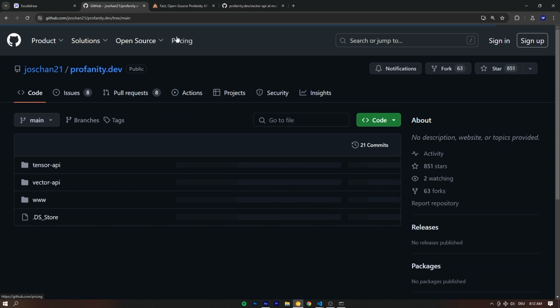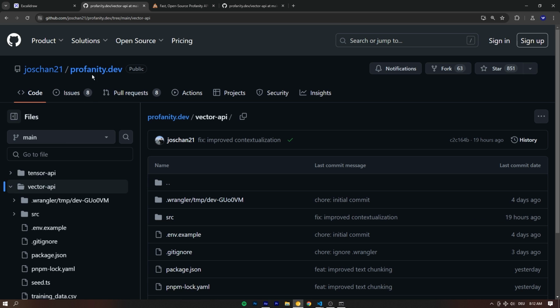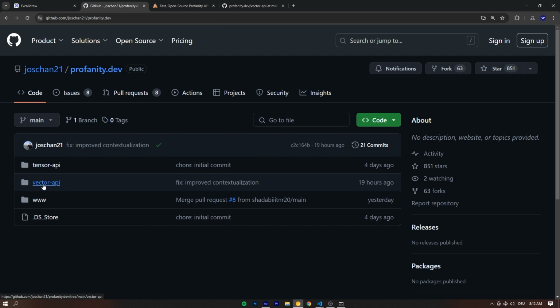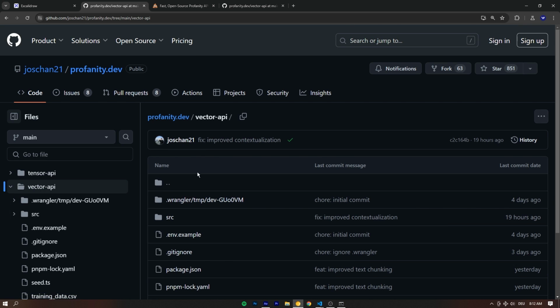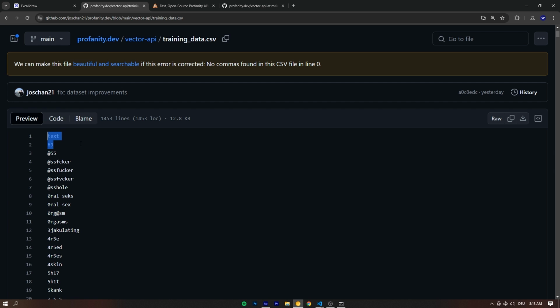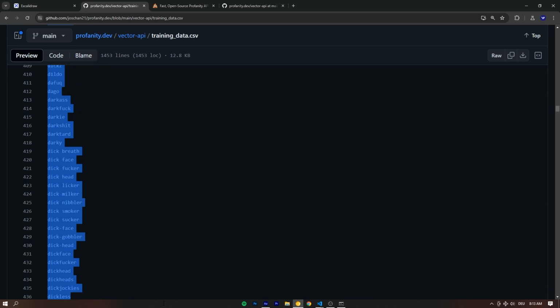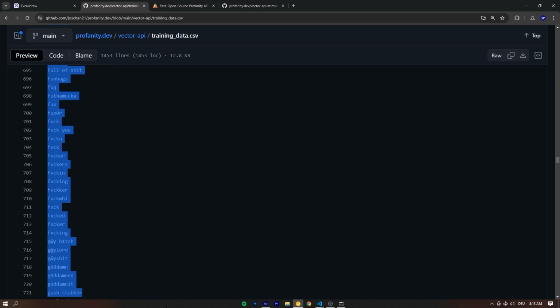And the way we get this list, this is the only thing we're going to grab from the GitHub repository. It's under profanity.dev, then the vector API folder. Go in there, and then it's under training_data.csv. It's a comma-separated value file, and it's literally just a very long list of profanities, right?